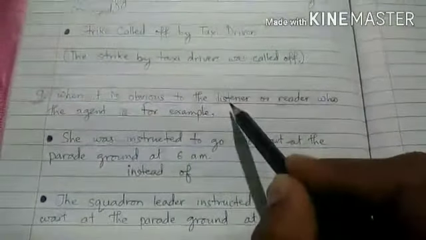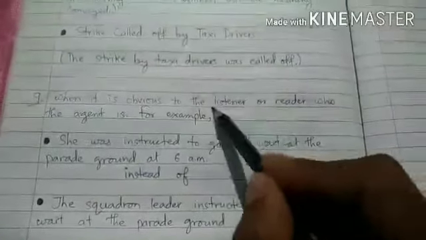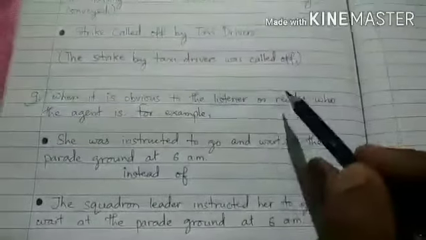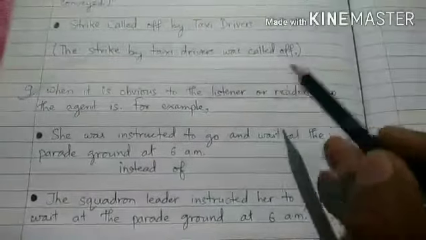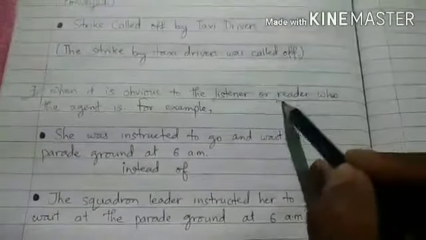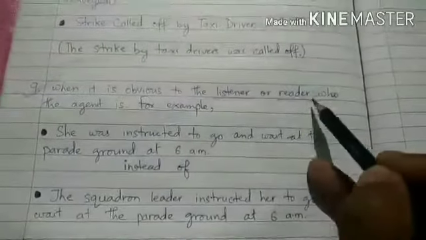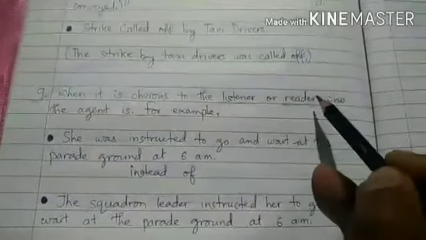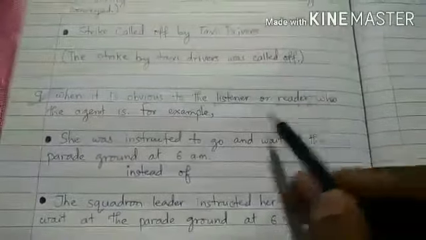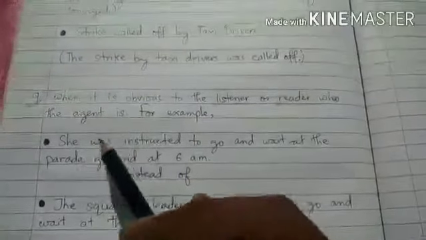That means if you are speaking to someone else and you want to focus on that person who is listening to you, or if you have written something and you want to focus on your reader, in that case we need to write sentences in passive voice.